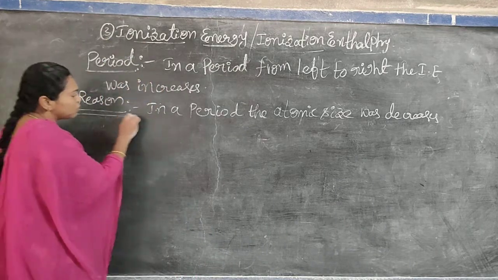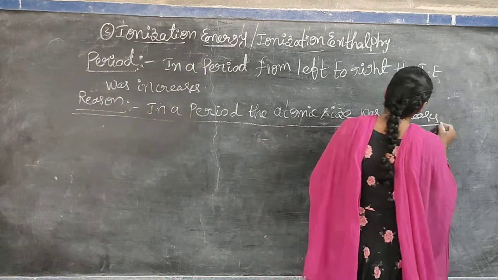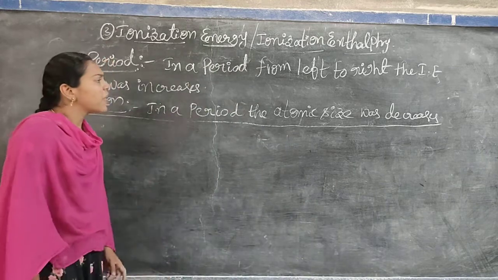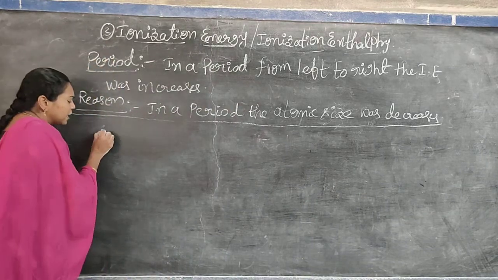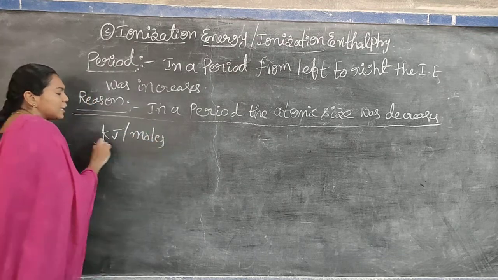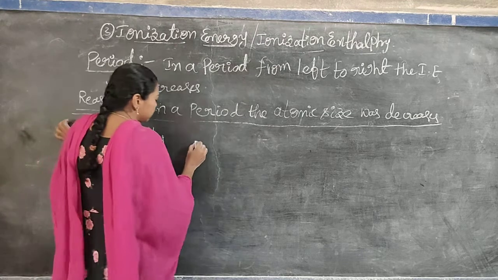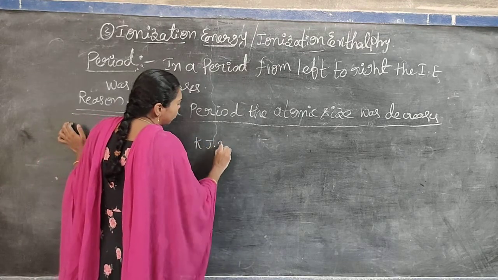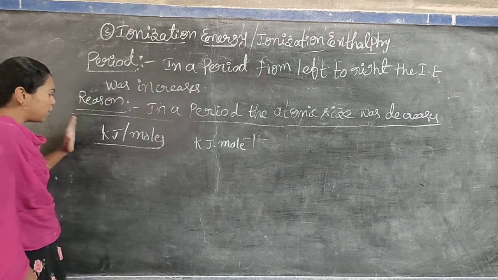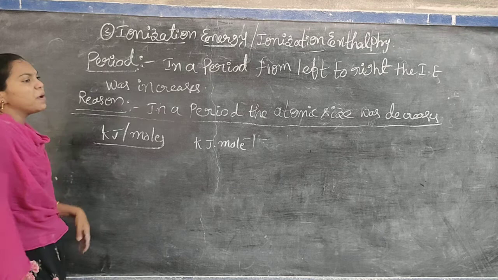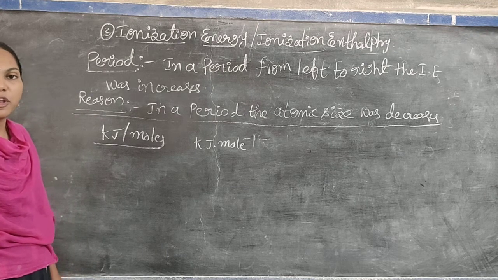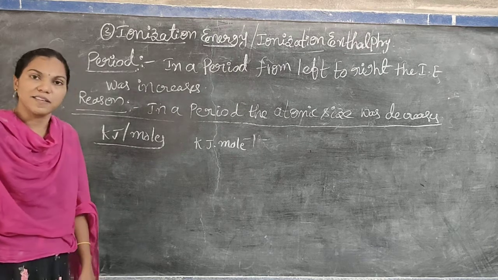Remember, ionization energy is nothing but the energy required for removing the outermost electron from a neutral gaseous atom. Ionization energy is measured in kilojoule per mole; the unit of ionization energy is kJ/mol. In a group, the ionization energy values decrease, but in a period, the IE values increase. This is our today's topic.